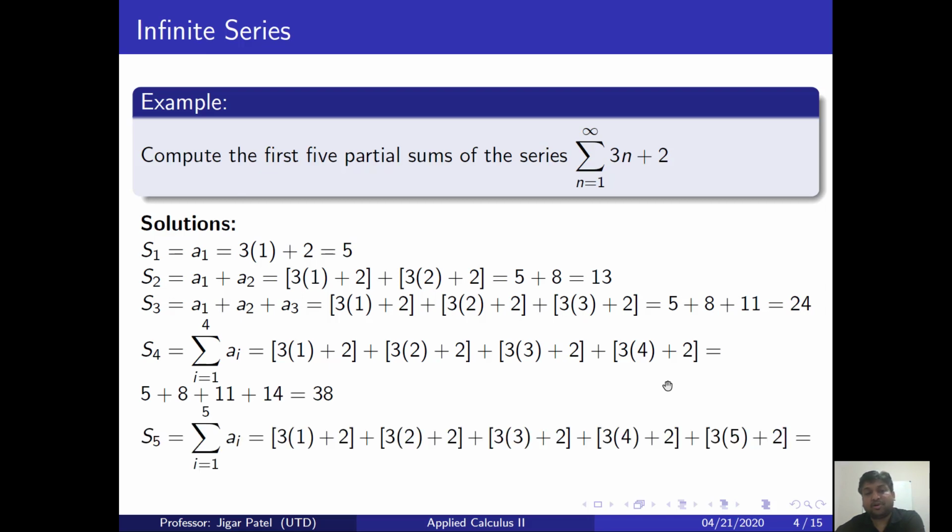And the sum of the first five terms, the fifth partial sum, is the summation of a_i, with i running from 1 to 5. Plug n equal to 1, 2, 3, 4, 5 in a_n and then add them together. If you do that, you will get 54. So we have the first, second, third, fourth and fifth partial sums for this infinite series.